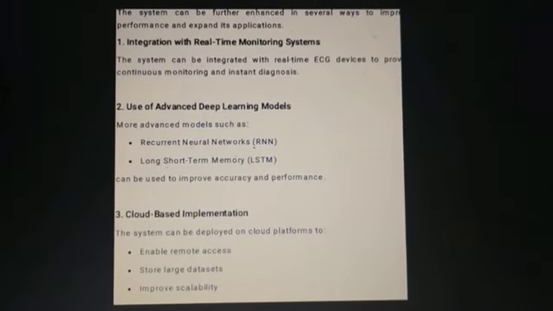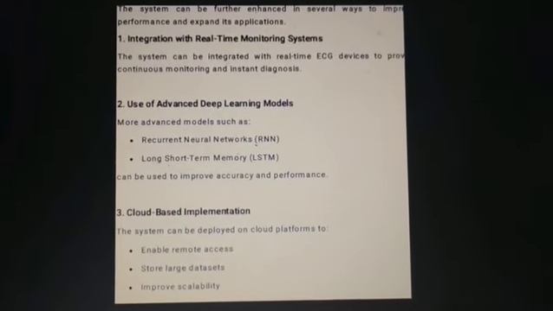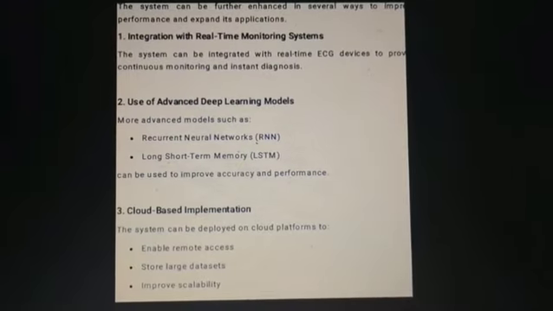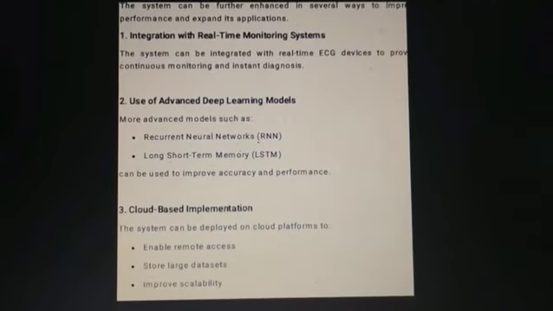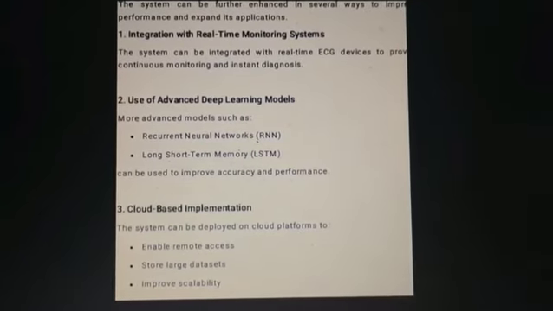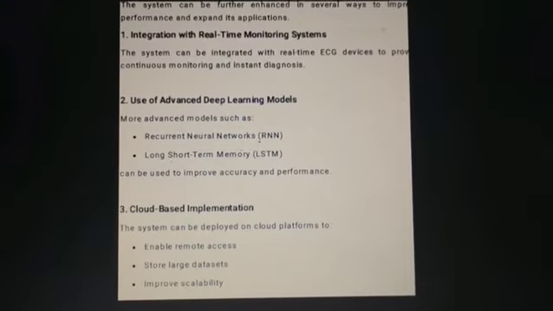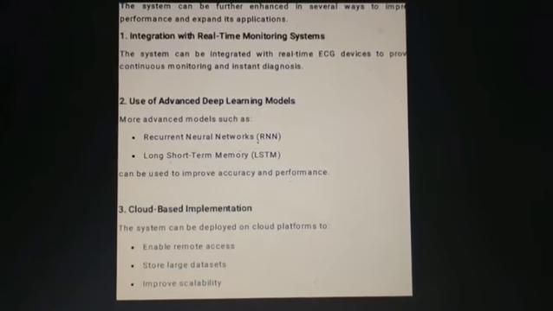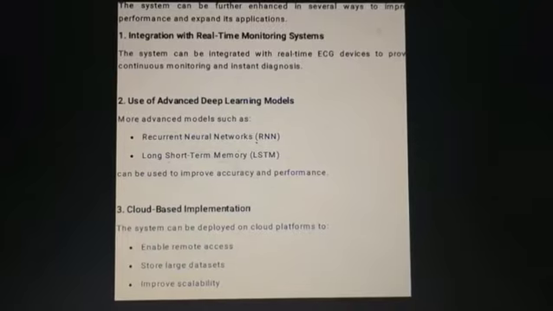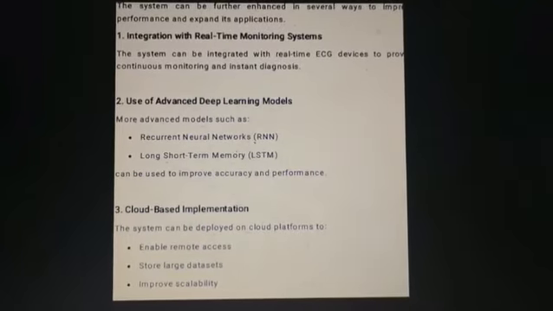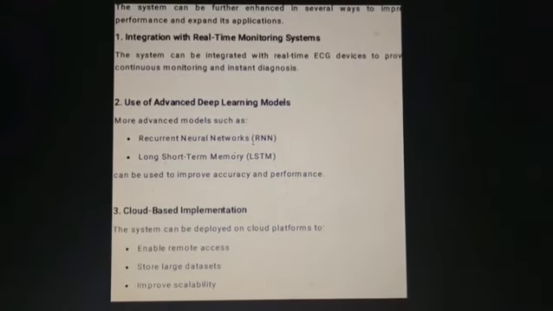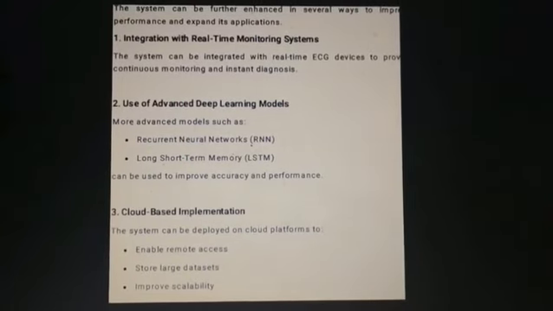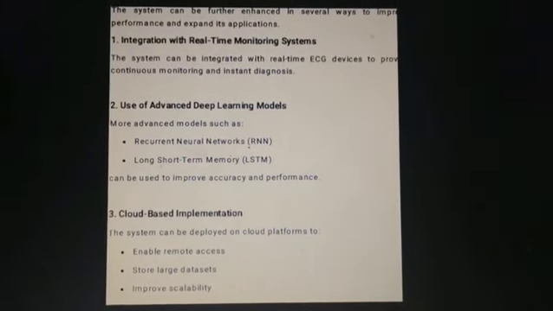Future scope: real-time monitoring system integration, use of advanced deep learning models such as RNN and LSTM, long short-term memory and recurrent neural networks, to improve accuracy and performance.